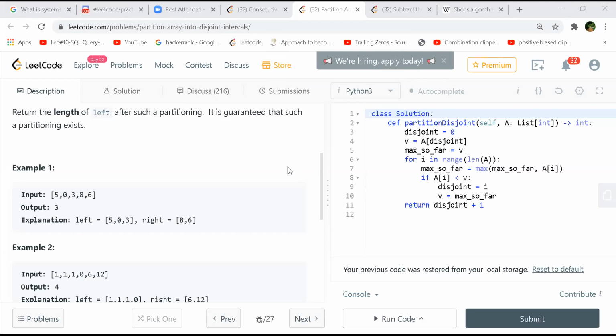At any point where the max value till that index from the left part is less than or equal to the minimum value from the right part, that point is our answer. And since we need to minimize the length of the left subarray, we can just return that particular index.